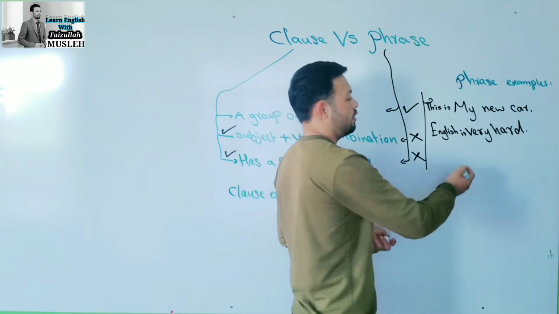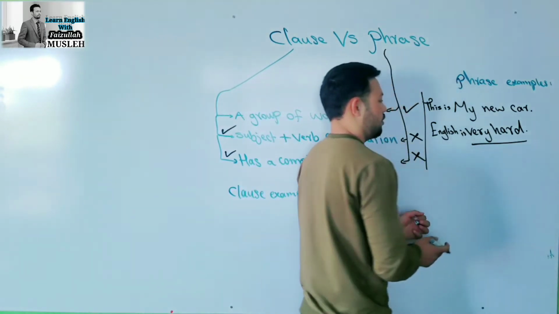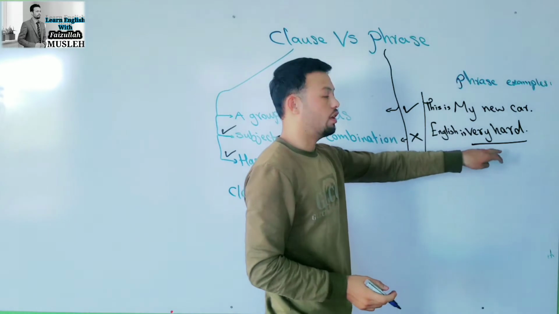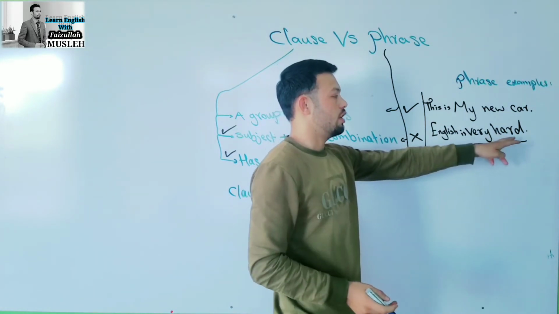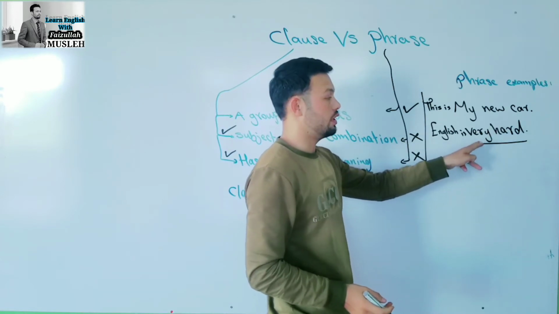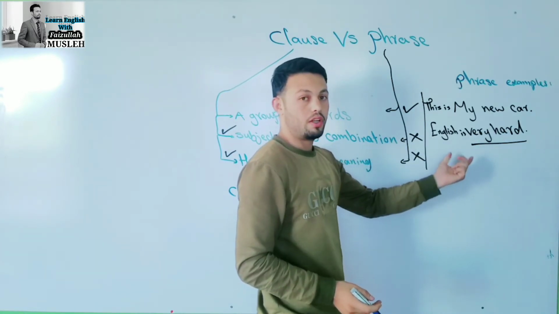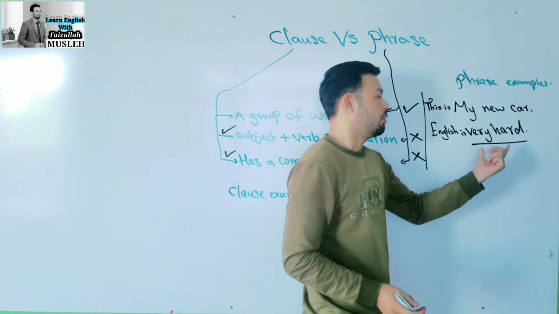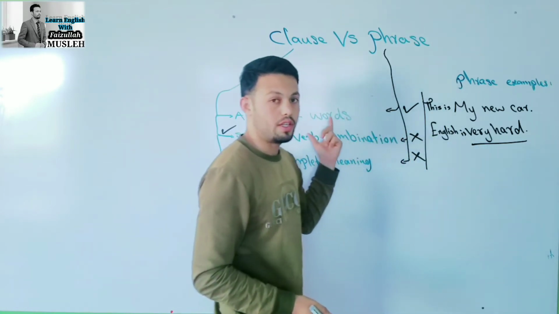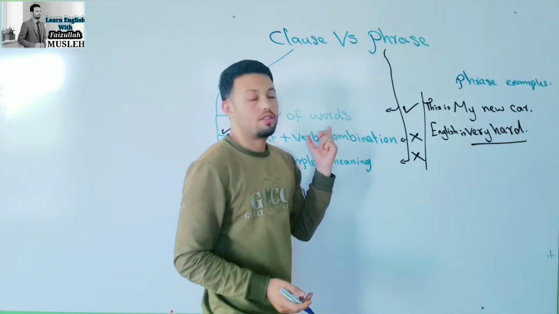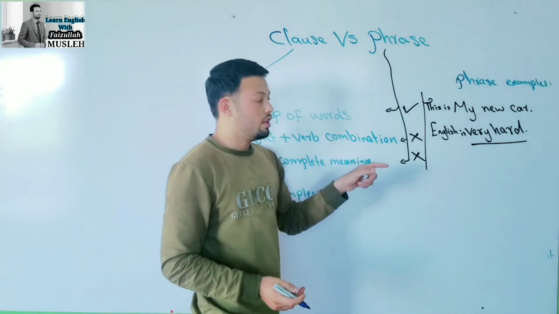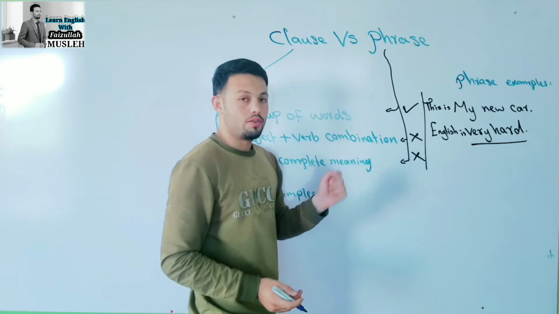Now, here, English is very hard. Adjective phrase. Why? Because there is the adjective hard, and when we say very hard, together they become an adjective phrase. And what's an adjective phrase? We already studied it. And types of phrase, I will link it in the description. You can go there and watch it.